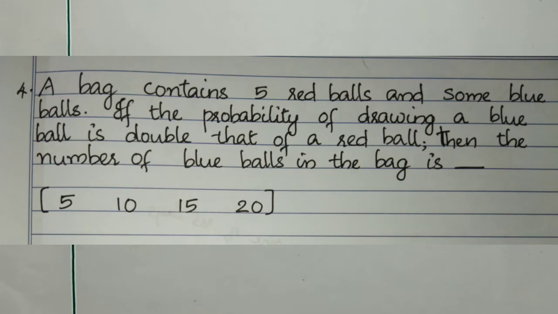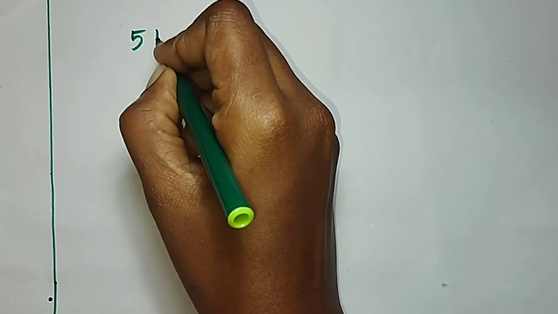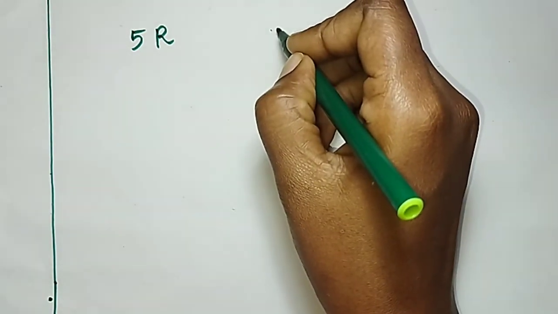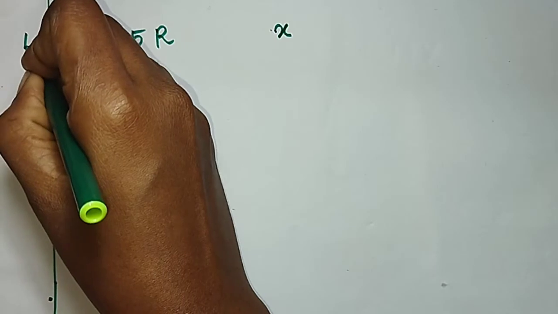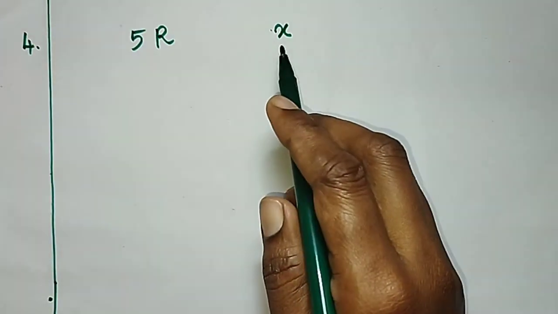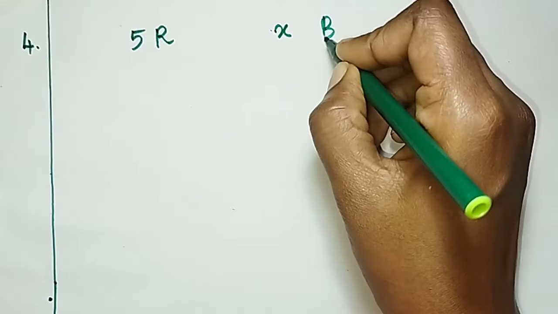Question number 4. A bag contains 5 red balls and some blue balls. If the probability of drawing a blue ball is double that of a red ball, then the number of blue balls in the bag is dash. Once again, a bag contains 5 red balls and some blue balls. Let it be x. So, 5 red balls and x blue balls are there.